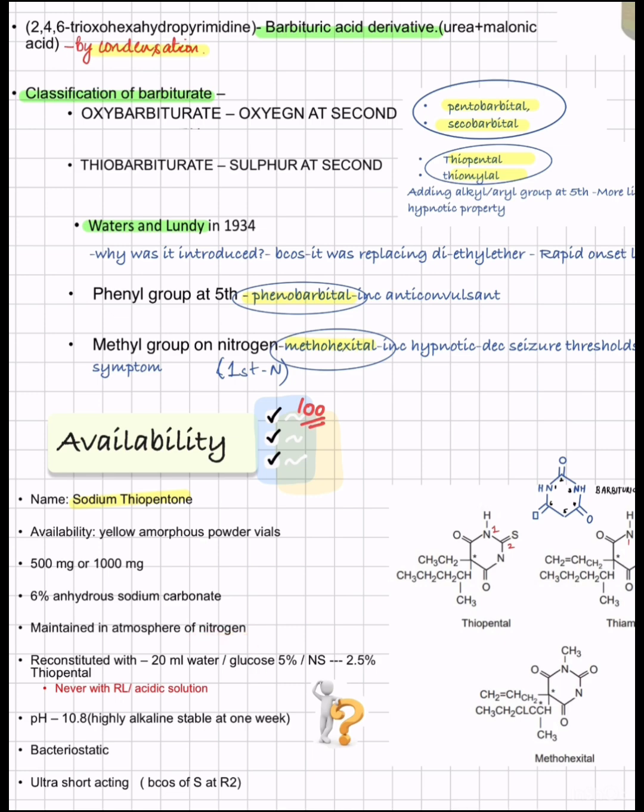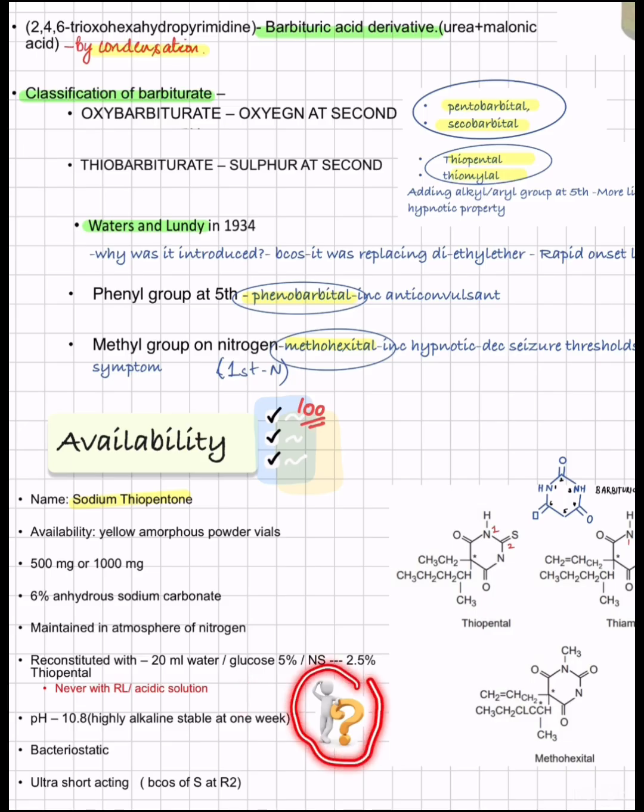And they are reconstituted with 20 ml of water, 5% glucose or NS, making them 2.5%. They're never reconstituted with any acidic solution or RL. Why so? Because they have a pH of 10.8, which is highly alkaline and will crystallize the solution.